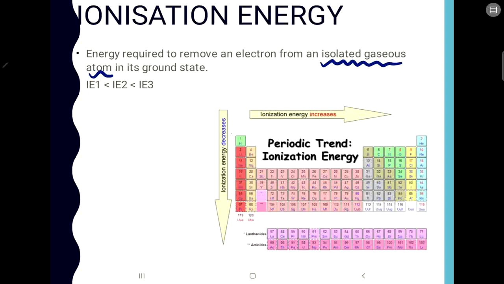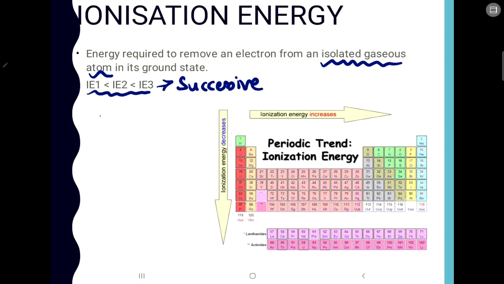Now what is this IE1, IE2, IE3? This is called successive ionization energy. These are the different ionization energies of one particular atom: ionization energy 1, 2 and 3. And why did I write that the third ionization energy is greater than the second one, and that is greater than the first one? The reason being that, so now what is the successive ionization energy?